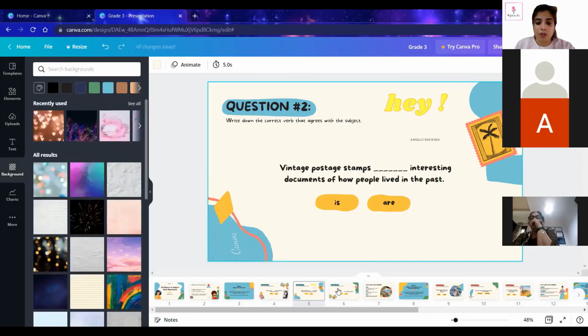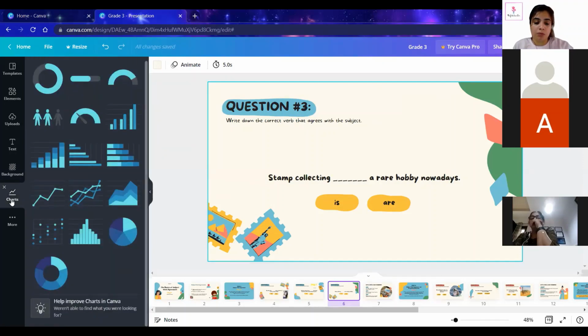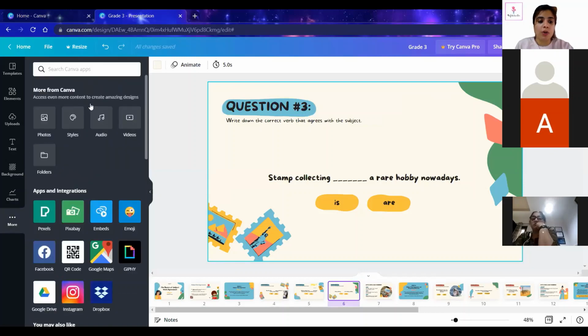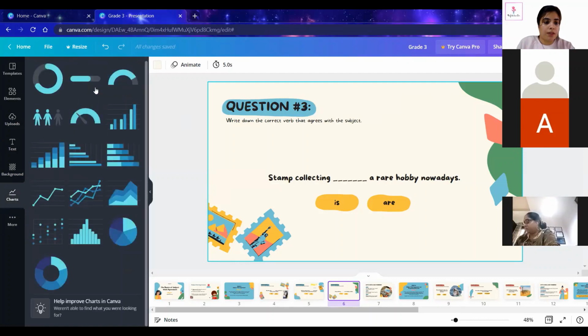Okay, now the question comes, suppose you're teaching maths or statistics and you want some kind of chart. What you're going to do is go to the charts option. If you cannot see the charts option right away, you can go to more, and then there are many options given over here. You can click on charts, or directly in the search bar, you can go for pie charts or bar graphs, anything.